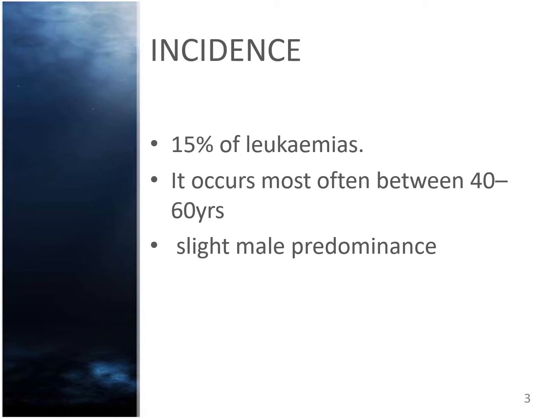The incidence of chronic myeloid leukemia is that out of the leukemias, 15% are chronic myeloid leukemia. Most commonly, it occurs between the ages of 40 to 60 years. However, any age can be affected, but this age of 40 to 60 years is more common in chronic myeloid leukemia. Slight male predominance is seen in patients with chronic myeloid leukemia.